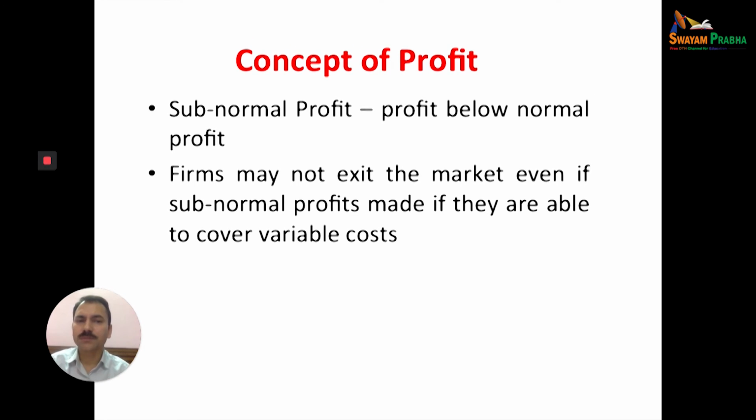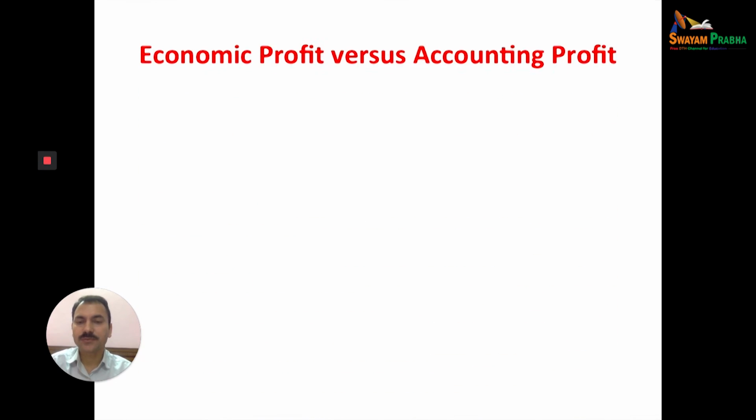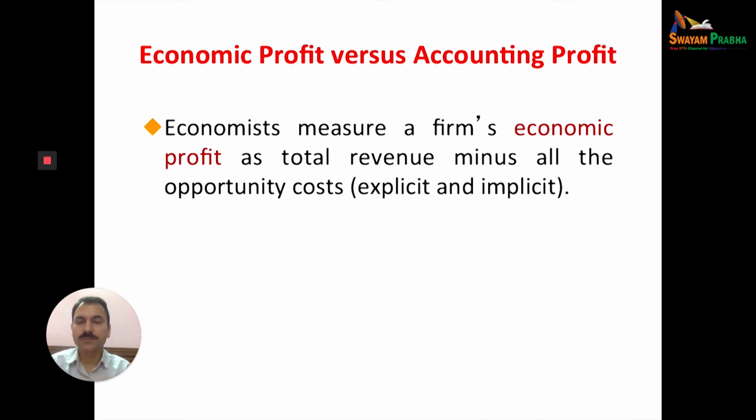Subnormal profit is below the normal profit. A firm may not exit the market even if subnormal profit is made, if they are able to cover the variable cost. So it's compulsory to sustain in the market that you cover the variable cost. Below the variable cost you reach the shutdown point. The subnormal profit may be temporary or perceived as such. It depends.